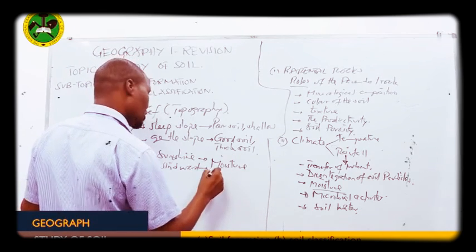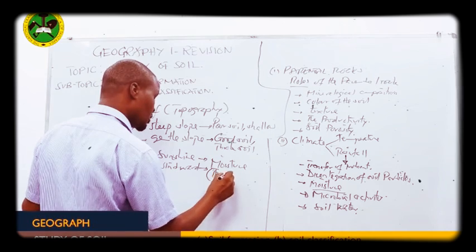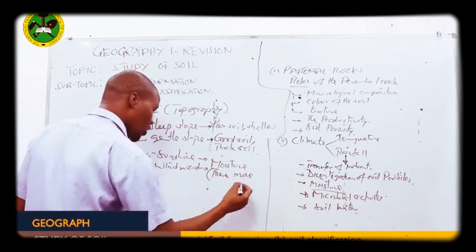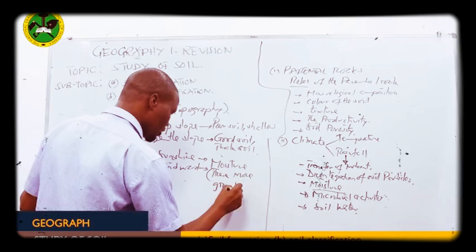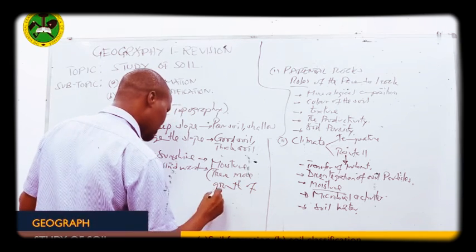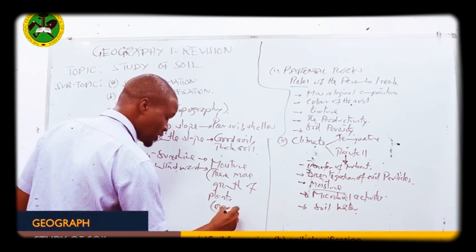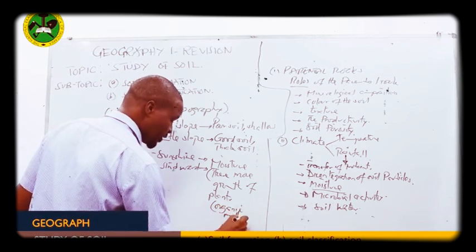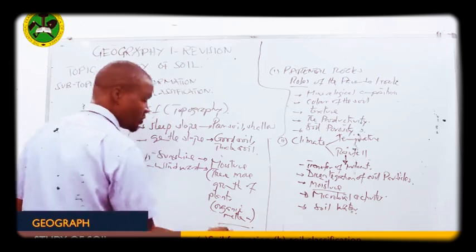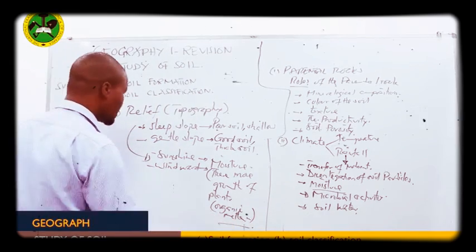So at this point there is more growth of plants, which determines the organic matter content of the soil and makes the soil more productive. This is the good point.